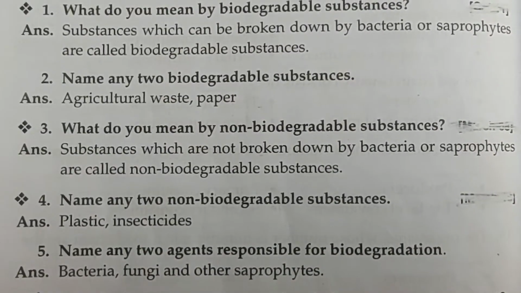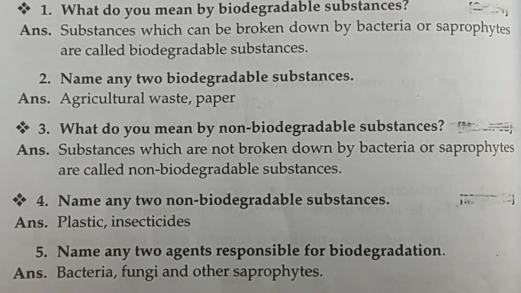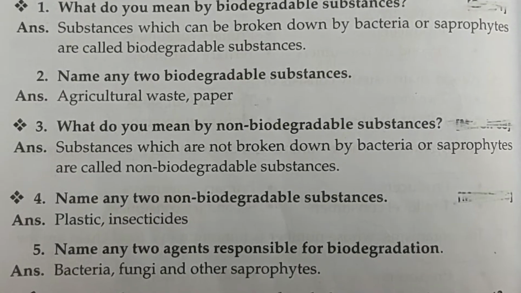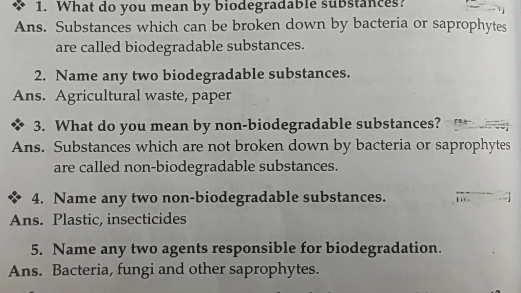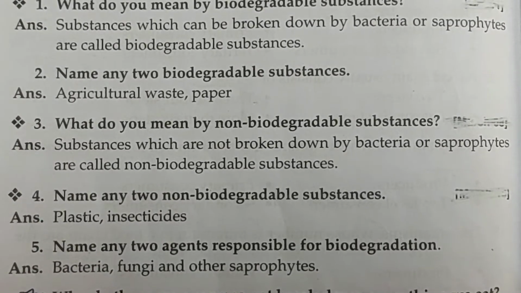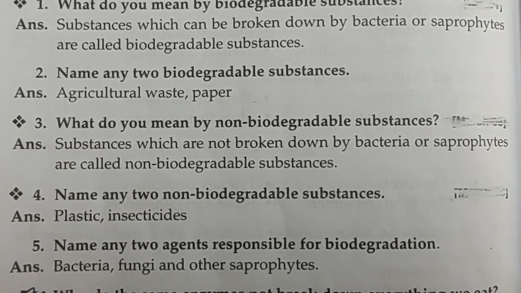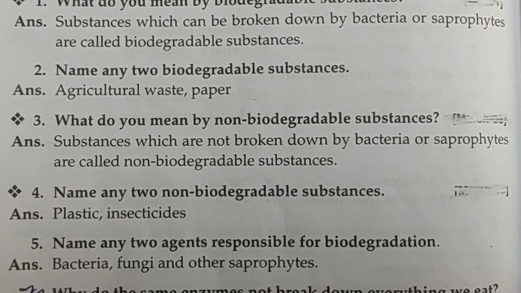Now let us go through some questions and answers. What do you mean by biodegradable substances? Substances which can be broken down by bacteria or saprophytes are called biodegradable substances. Name any two biodegradable substances: agricultural waste and paper.